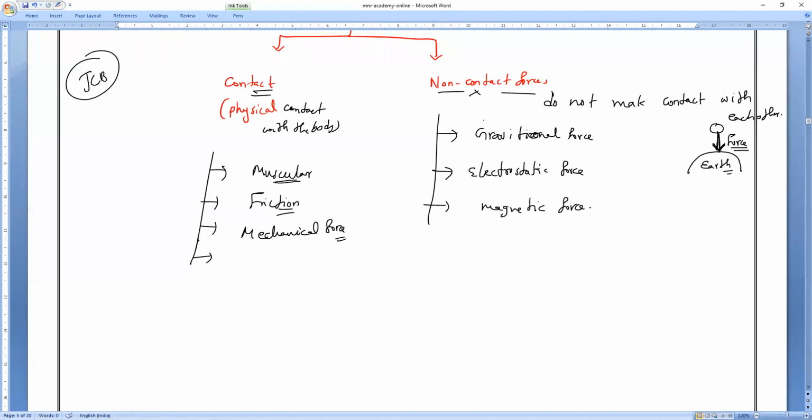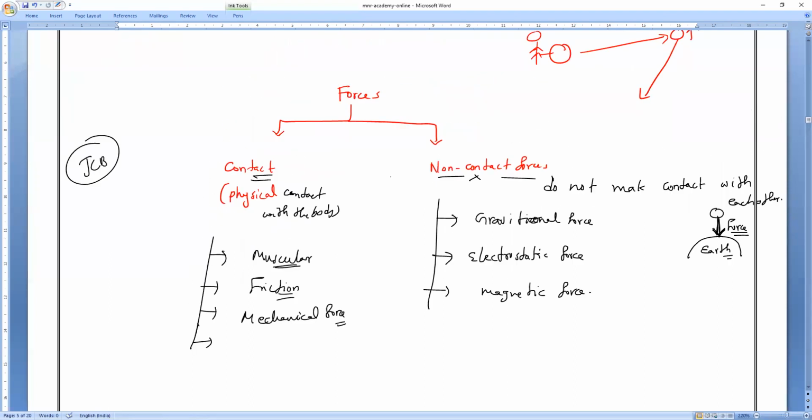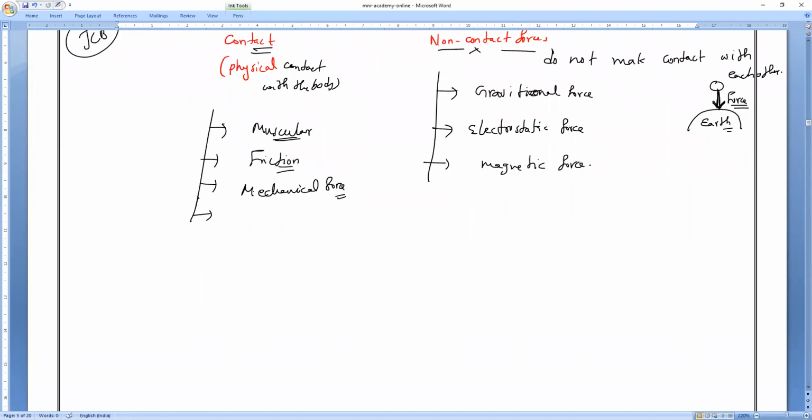Of course, we don't have definitions and all here. You people at least have some idea. We do not give much importance to that, so you should only know the names and the main importance. So we have contact forces as well as non-contact forces, with their types, and you have at least some idea. Now we are going to discuss the main thing.